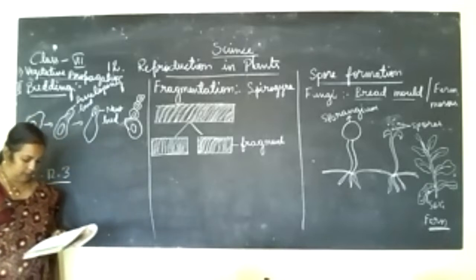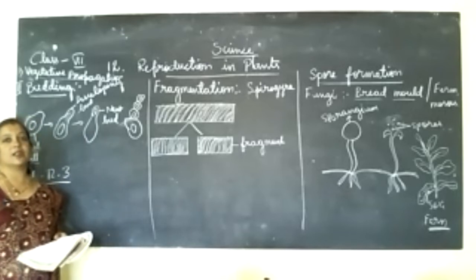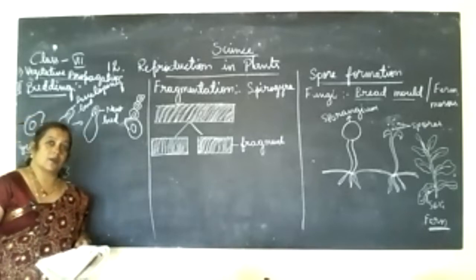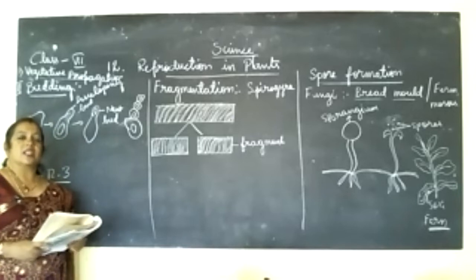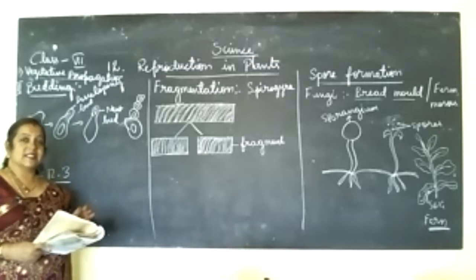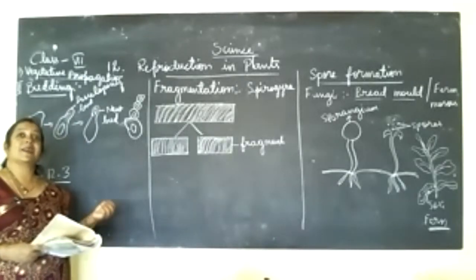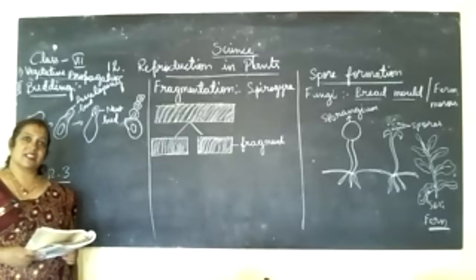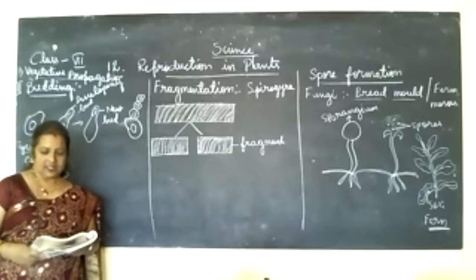If they get a little bit of nutrients, they will multiply and grow in number very fast. That's why these organisms are familiar to everyone, because we can see them in food items if kept for many days. In 1 or 2 days you can see the yeast cells, the fungi, forming there.